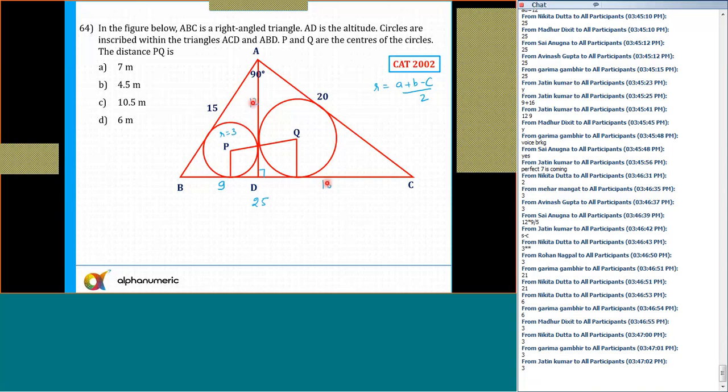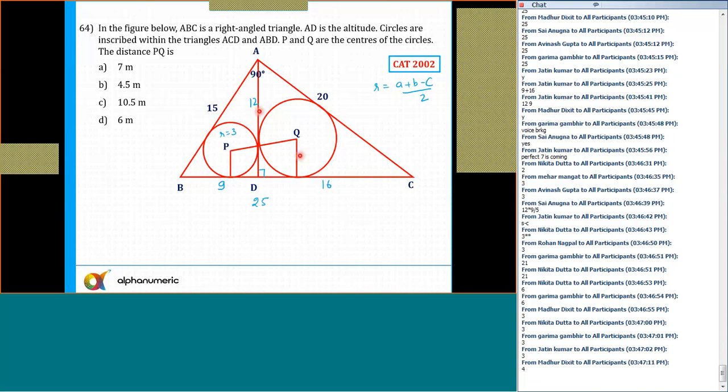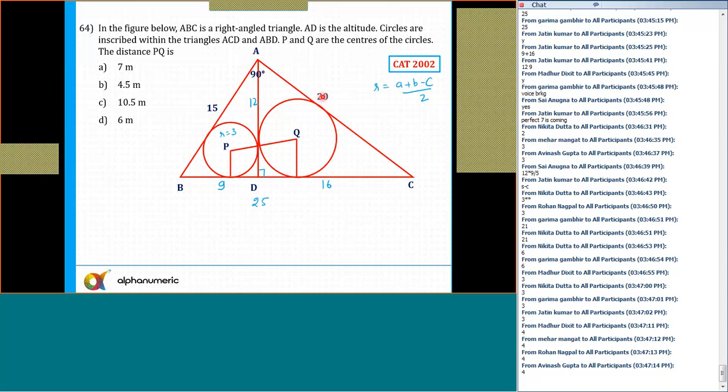Similarly, what is the inradius of this one? 16 plus 12 is 28. 28 minus 20 is equal to 8, and 8 by 2 is equal to 4. So the radius of this circle is 4. So now there are two circles, one of radius 3 and the other of radius 4.